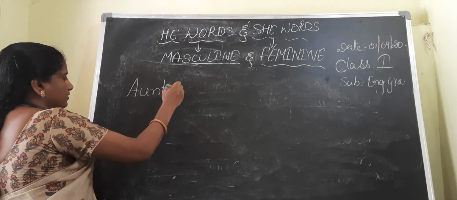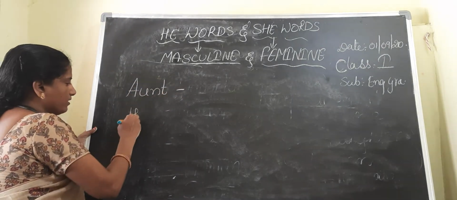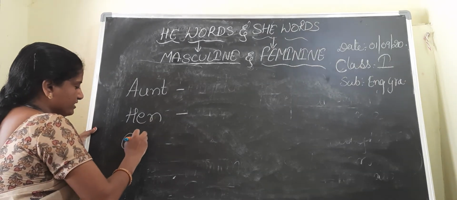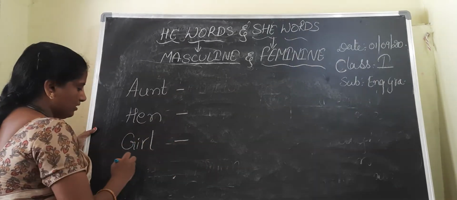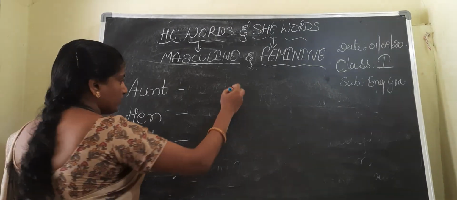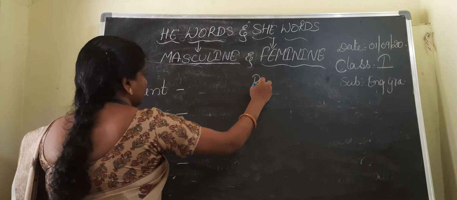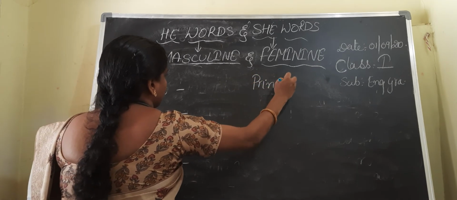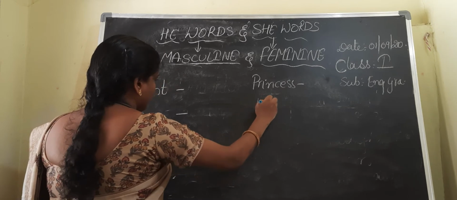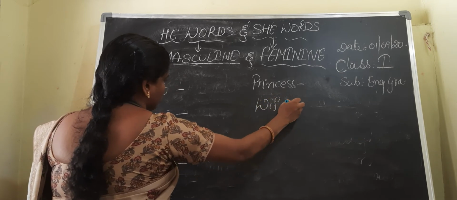Aunt, hen, very easy. Girl, very easy. Niece, very easy. Princess, very easy. Wife. Okay, I'll conclude the class today up to here, children.